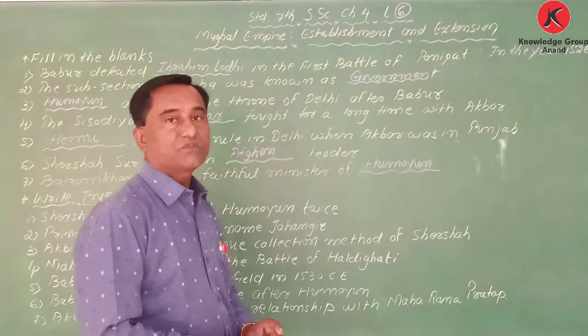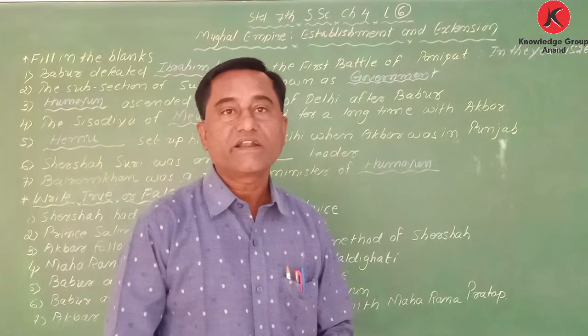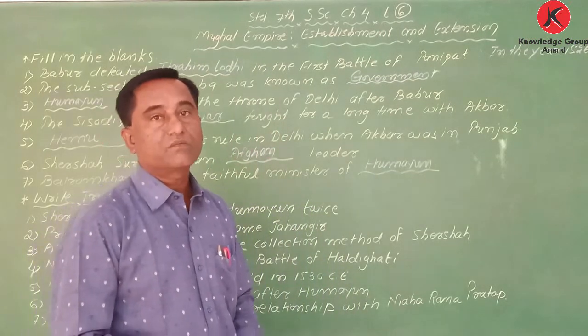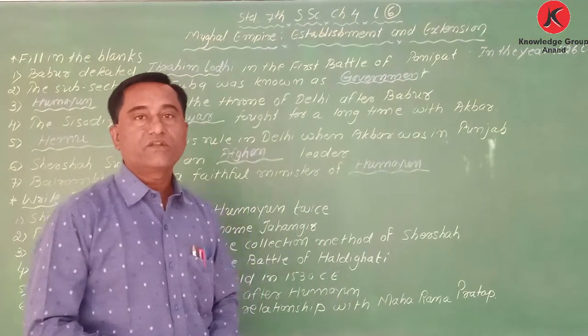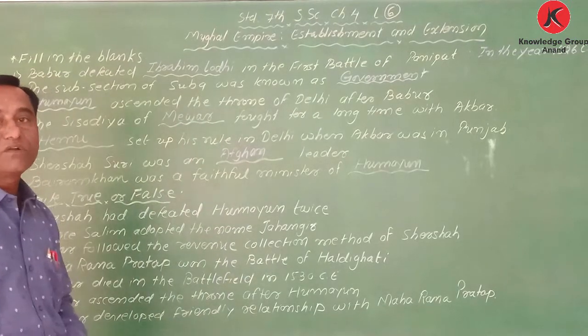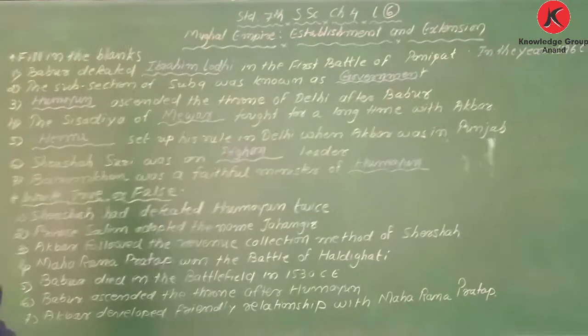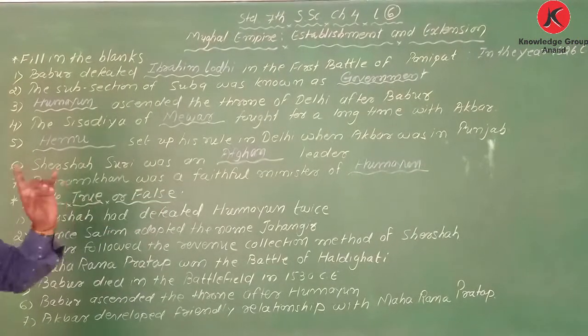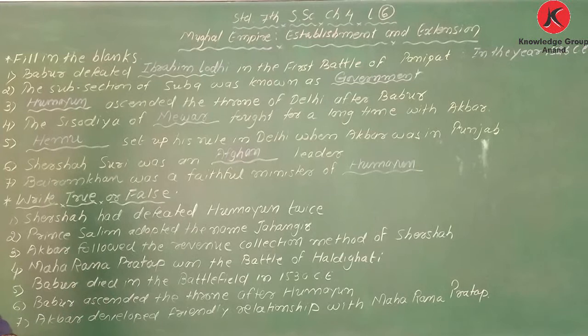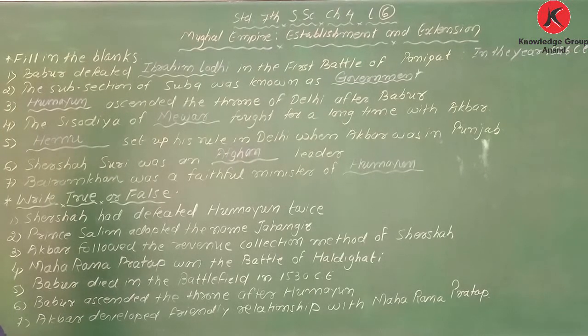Okay, and after the death of Humayun, he became the guardian of Akbar, because when Humayun died, Akbar was only 13 years old. Got it? That's why we can say Bairam Khan was the faithful minister of Humayun and guardian of Akbar.